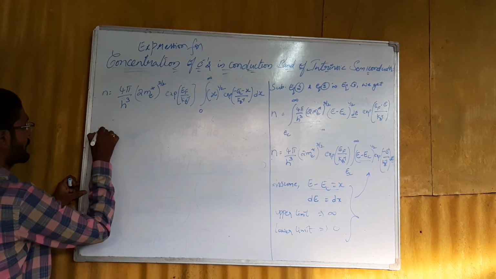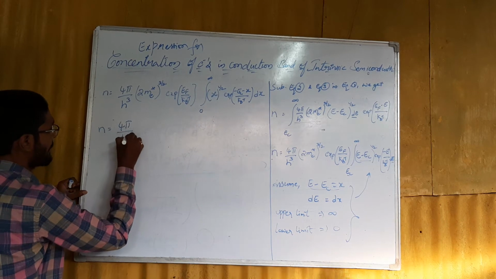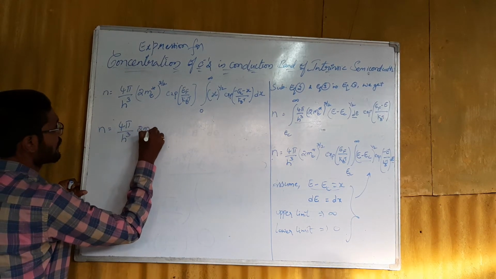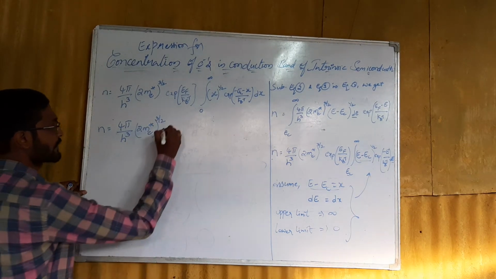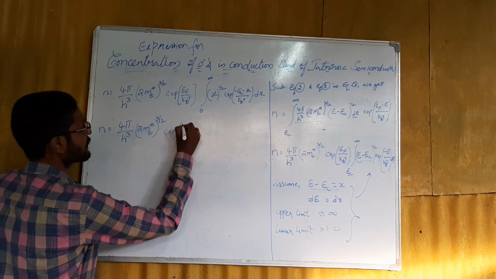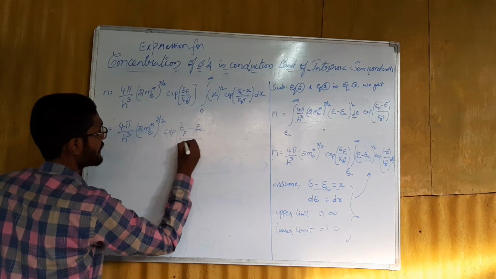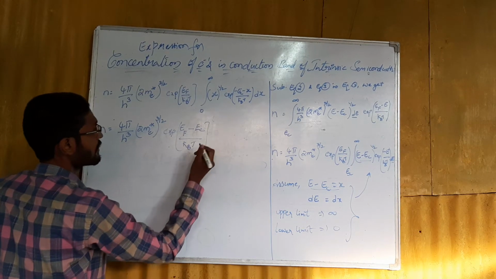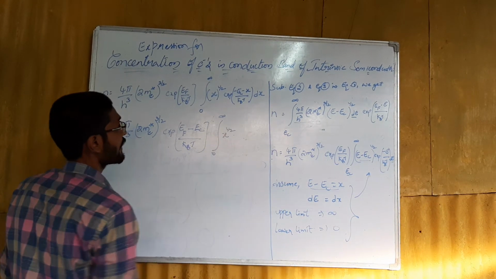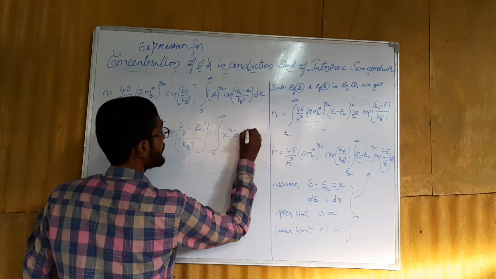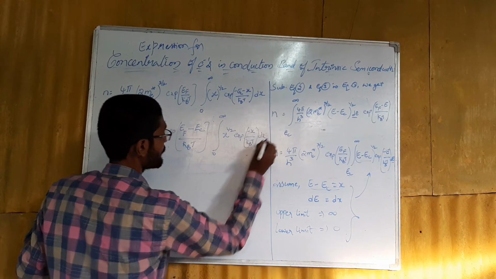So the resultant equation becomes n is equal to 4π by h cube (2 me star) whole to the power of 3 by 2 exponential of (EF minus EC) by kBT, integration 0 to infinity x to the power of 1 by 2 exponential of minus x by kBT into dx.